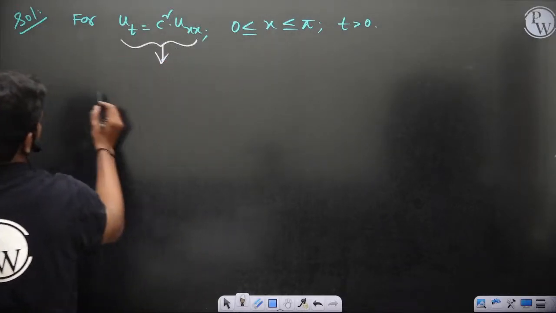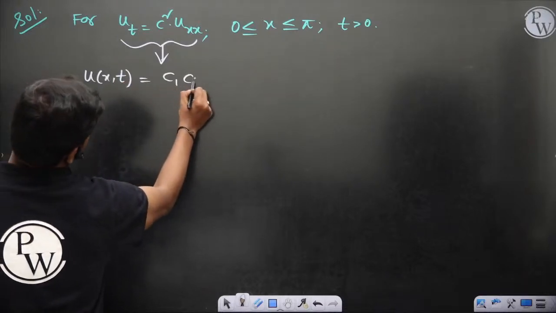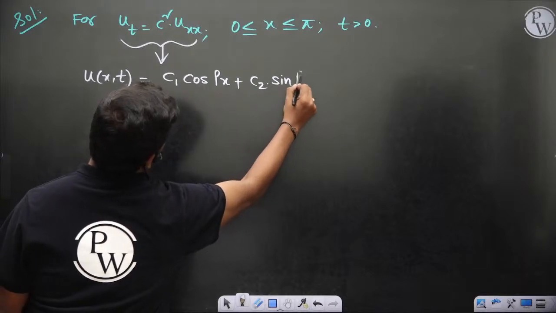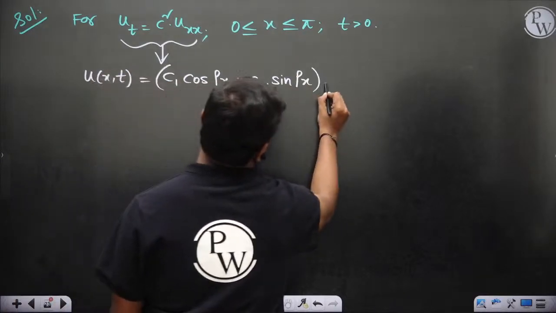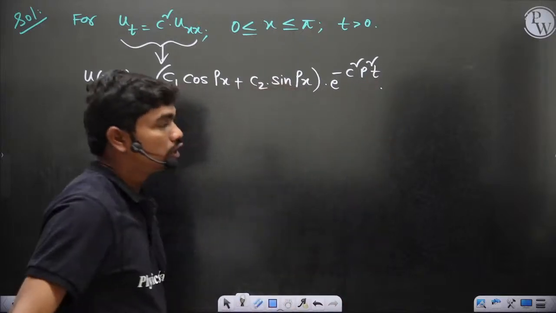So this has the solution u(x, t) equal to (c1 cos px plus c2 sin px) into e power minus c square p square t. This would be the solution actually.